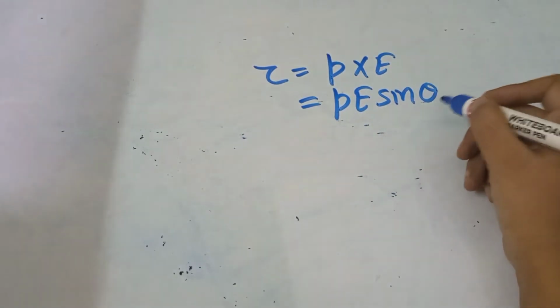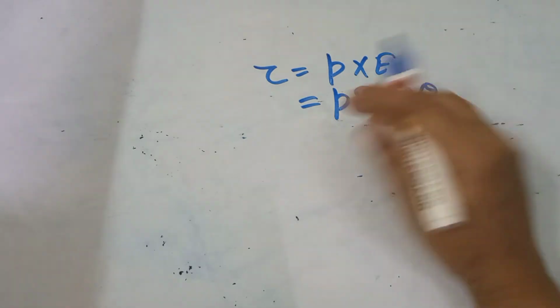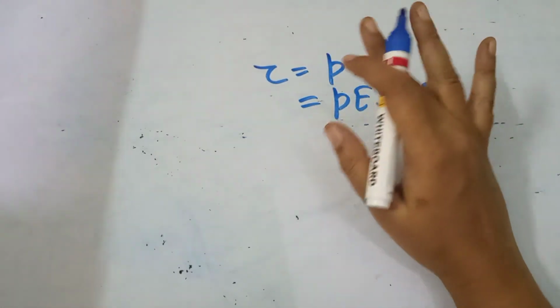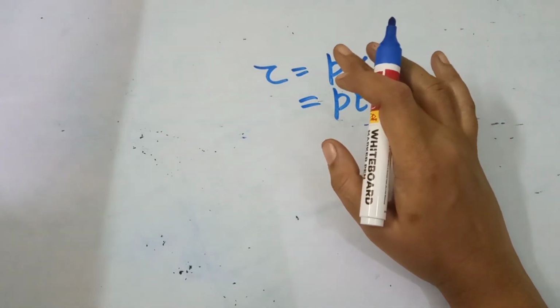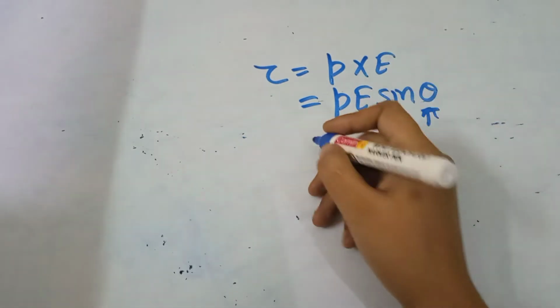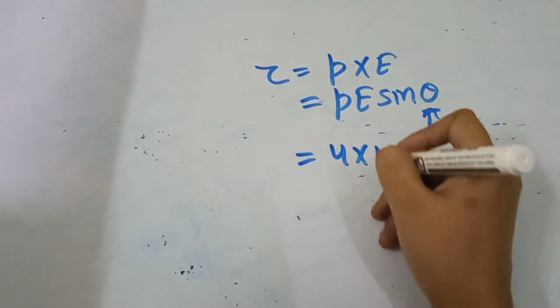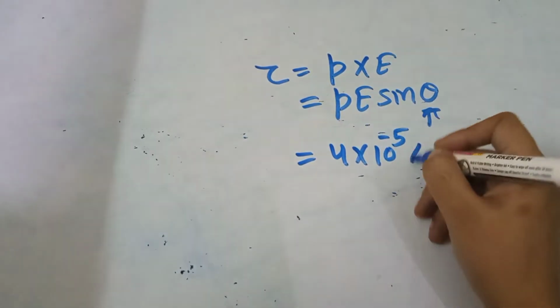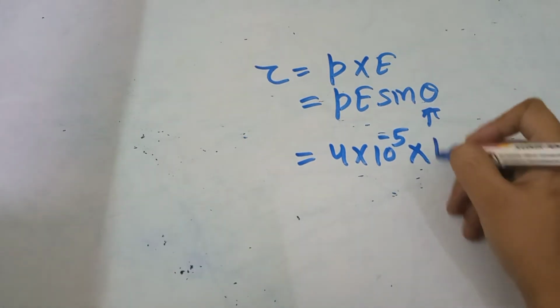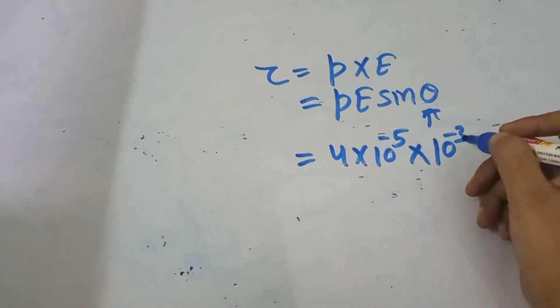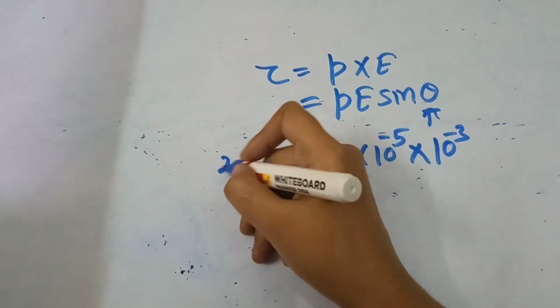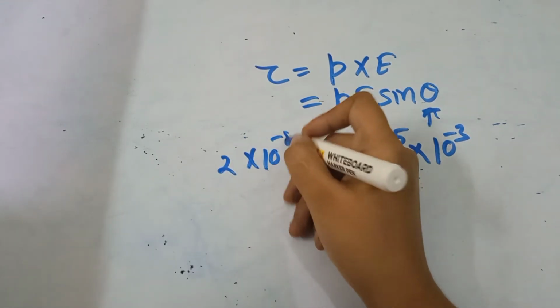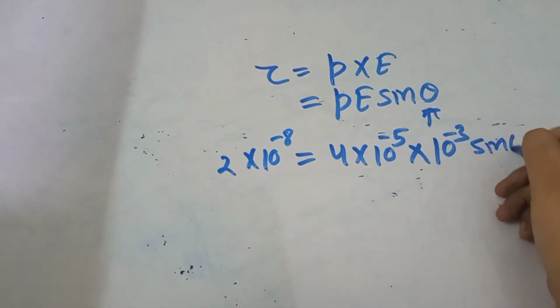In the question they are asking theta and everything other than that is given in the question. So dipole moment is 4 multiplied by 10 to the power minus 5. Electric field is 10 to the power minus 3, and torque is equal to 2 multiplied by 10 to the power minus 8 and sine theta.